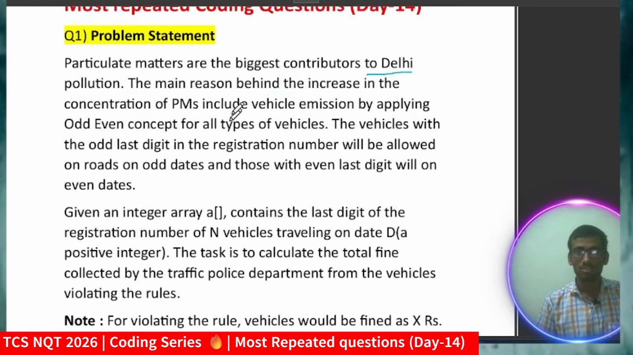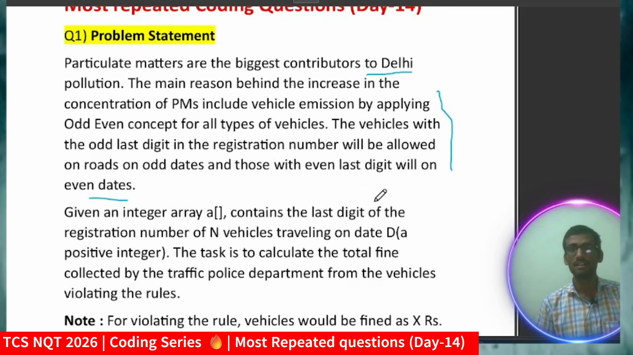Now in the next part they are saying that vehicles with an odd last digit in the registration number will be allowed on the road on odd dates, and those with an even last digit will be allowed on even dates. This is the even-odd formula. Those who are from Delhi NCR or UP or surrounding regions, or also from other regions, are aware of this situation. During the Kejriwal time, this formula was implemented: on odd days, vehicles with an odd last digit will be allowed, and on even dates, vehicles with an even number will be allowed. So this is the question.